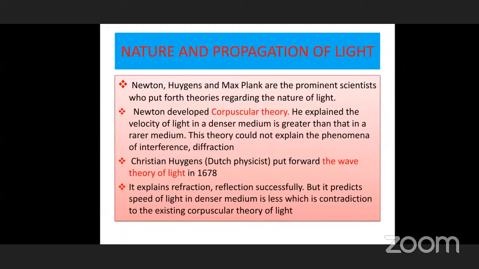Based on these, he developed his corpuscular theory. Corpuscles means very small. The corpuscular theory explains the velocity of light. How? Corpuscles are very small. First he tried to explain rectilinear propagation: why the light originates from the source and travels in a straight line.